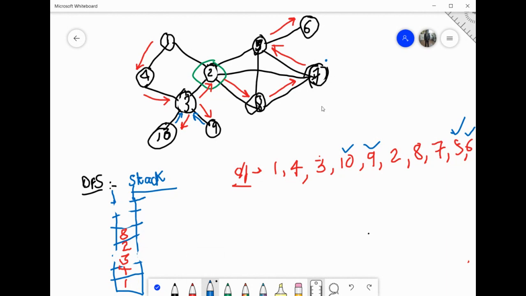You have to explore the 7 remaining parts of 7, but nothing is remaining. Okay, everything is explored, so 7 is also completely explored. अब कहाँ जाना है? Top of the stack is 8. We have to go to 8. So you have to go to 8. Now I'm standing at 8. Again, 8 is also completely explored.